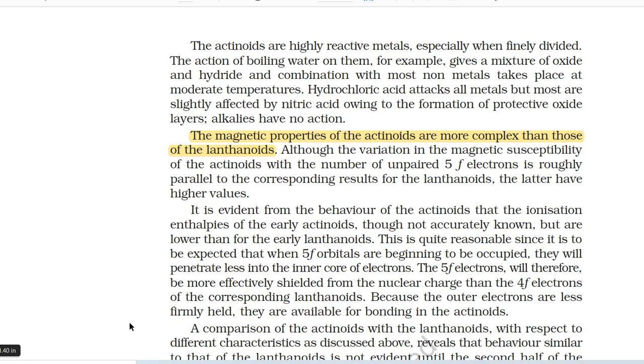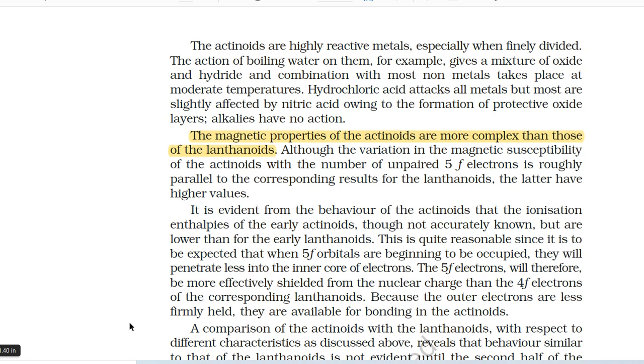The action of boiling water on them, for example, gives a mixture of oxide and hydride, and combination with most non-metals takes place at moderate temperatures. Hydrochloric acid attacks all metals, but most are slightly affected by nitric acid owing to the formation of protective oxide layers. Alkalis have no action.